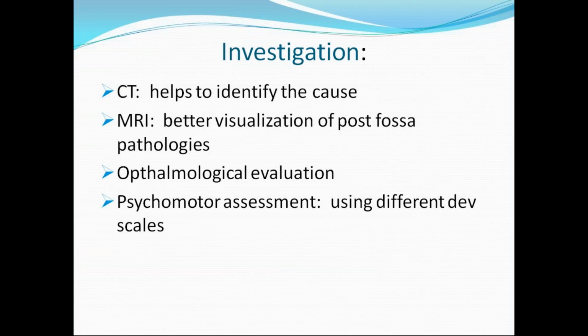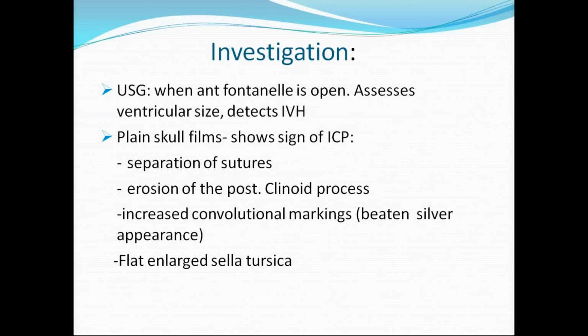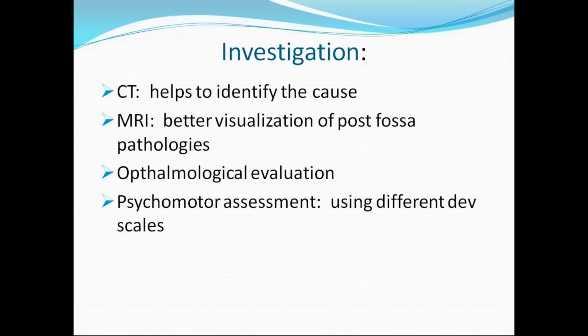If the sutures are open, if it is a preterm or term baby or a neonate, one can go for an ultrasound initially, then go with an X-ray skull. If raised ICP is there, we can see increased convolution markings, that is called beaten silver appearance of the skull. Then the next investigation, CT, helps to identify the cause. We can appreciate any calcifications if it is due to toxoplasmosis or cytomegalovirus. The investigation to visualize posterior fossa pathologies is MRI. So MRI is the investigation of choice in this condition.